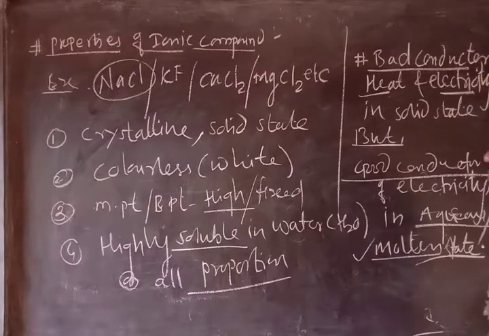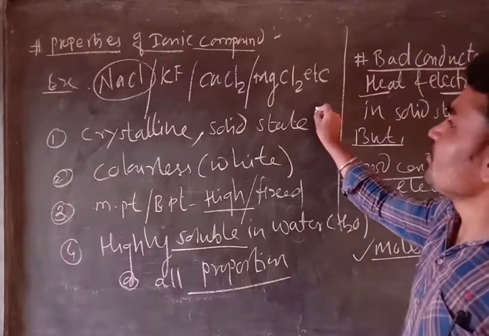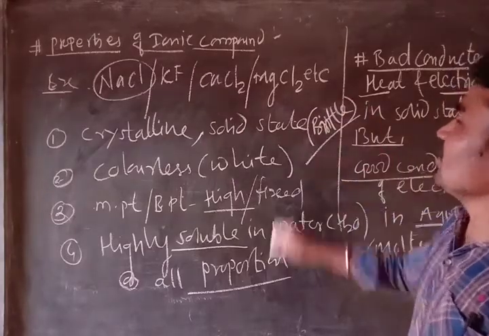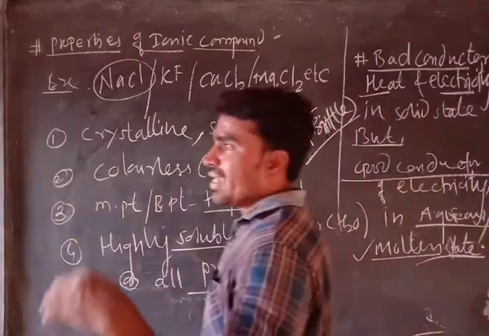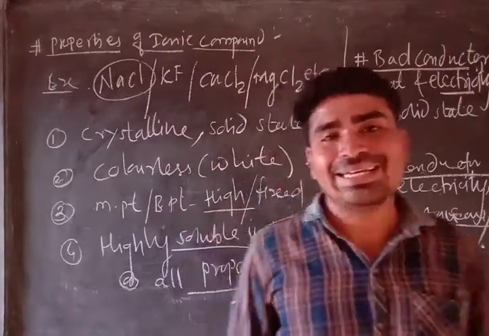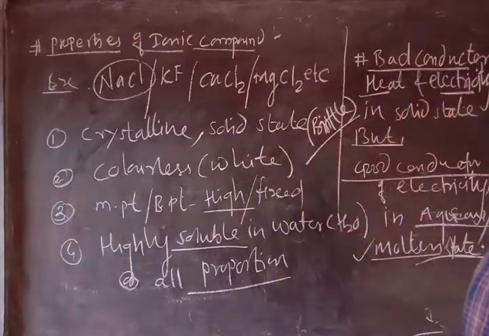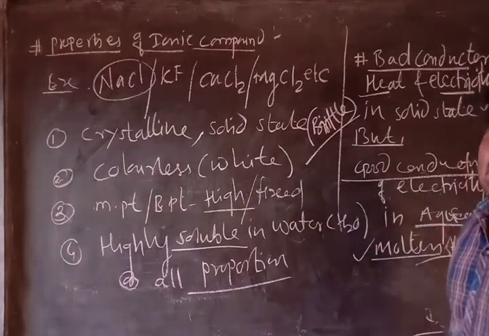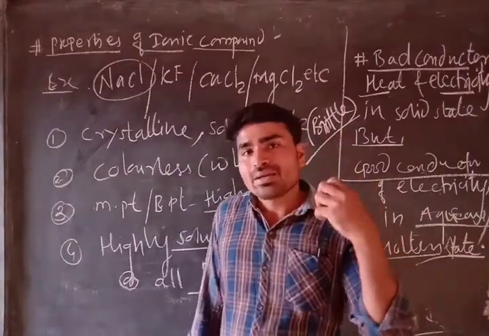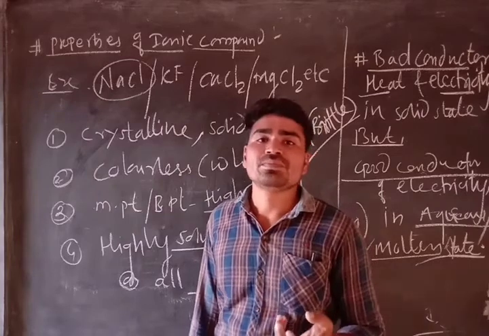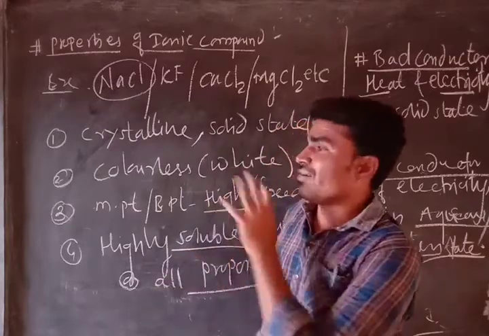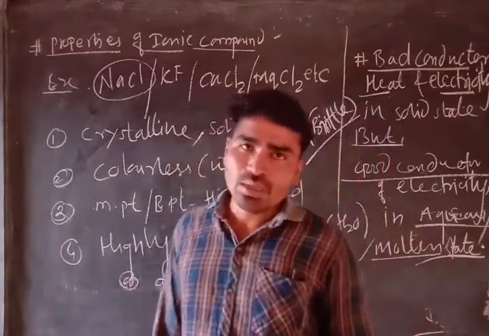These are generally brittle in nature. They are brittle in nature. Brittle means when you hammer it, when you beat it, it will break down into small pieces like that. So this nature is called brittle nature. So these are the overall properties of ionic compounds. Please, dear students, you can prepare different ionic compounds on paper and try to remember all these properties of the ionic compound.